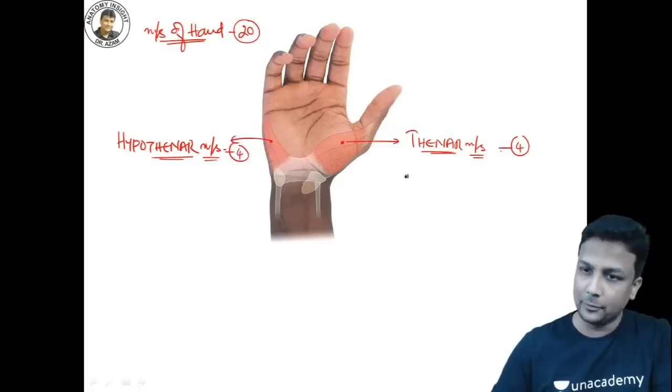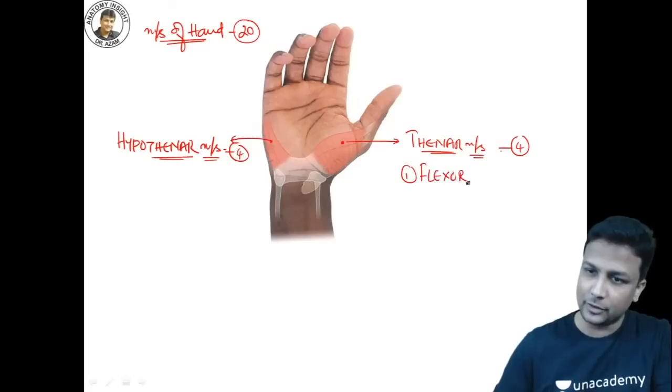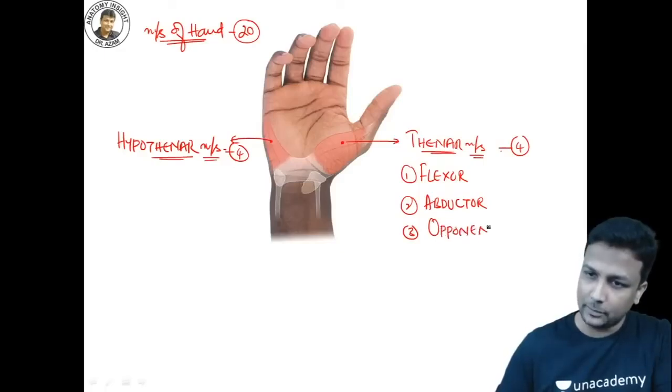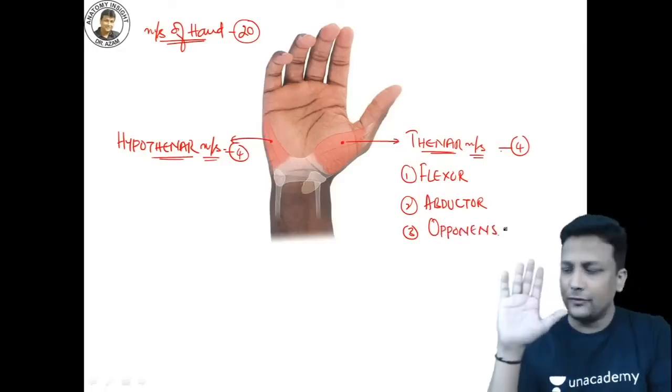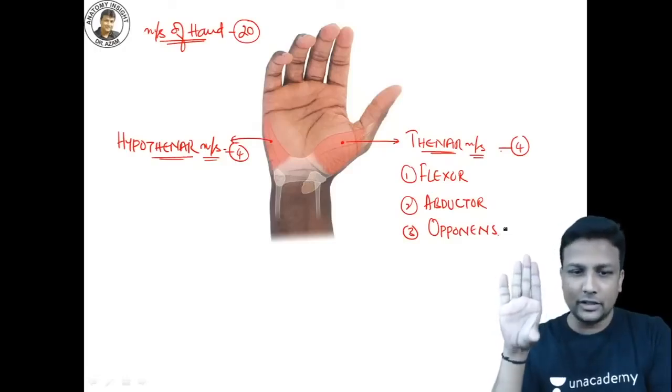How to learn their name? I'll tell you. Number 1, in the thenar muscle, you'll have the flexor muscle, which is going to flex your thumb. Number 2, the abductor muscle, which is going to abduct your thumb. And number 3, the opponens, which is going to oppose. It's opponens pollicis. So flexion of the thumb, and for abduction of the thumb, the abductor.